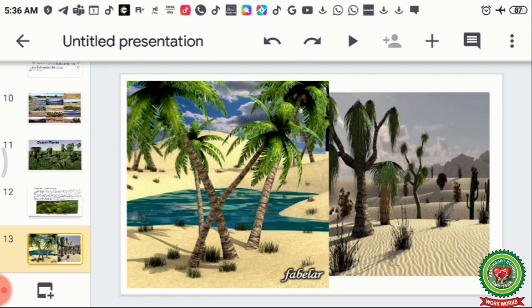Now children, this is a picture showing an oasis, which is an important feature we find in the deserts. An oasis is a place where the groundwater comes up and it is covered with palm trees. So this is an oasis, and the other picture depicts the palm trees along with small bushes in the desert.